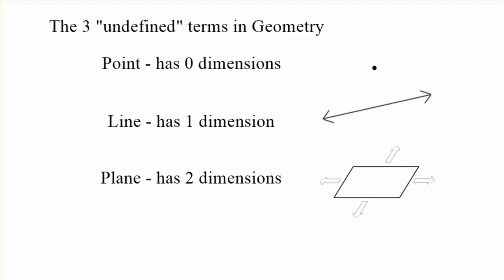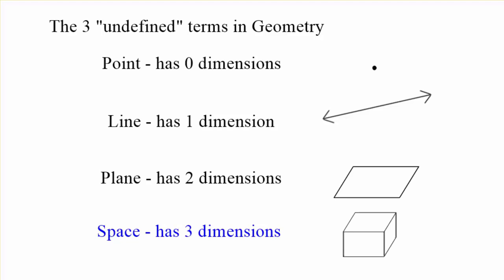And it's not usually drawn like that, though. They don't have those little arrows. They'll usually draw it just like that for a plane. Now, just in case you're curious, 3 dimensions is going to be space. It goes on and on forever, up, down, left, right, forward, and back. So that's usually not going to be on a test, though. The 3 undefined terms are just point, line, and plane.